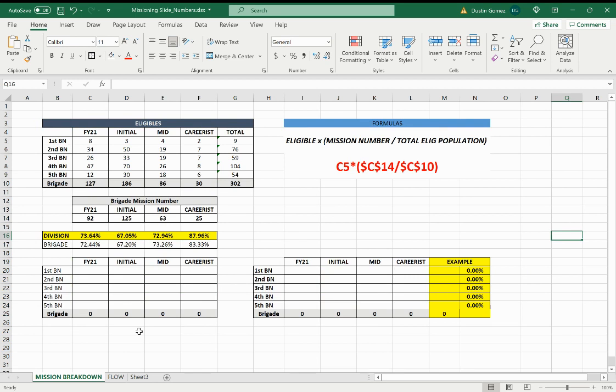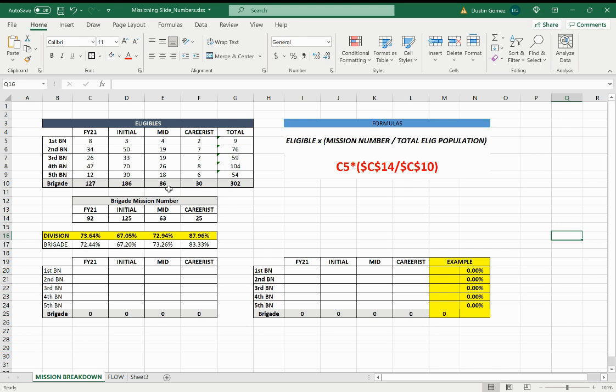All right, so at the top, you're going to see that there is an eligible population. We have 5 battalions, and the total for FY21 is 127 for the brigade. This example of this class is a brigade, and to the right you're going to see a formula that we're sharing with everyone so you can see what the actual mission number is.